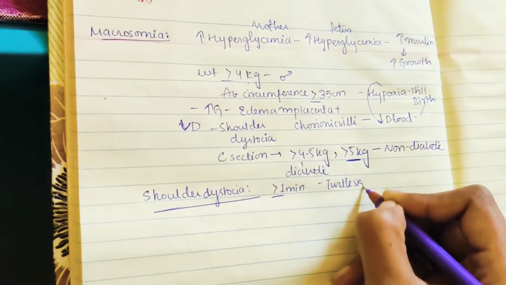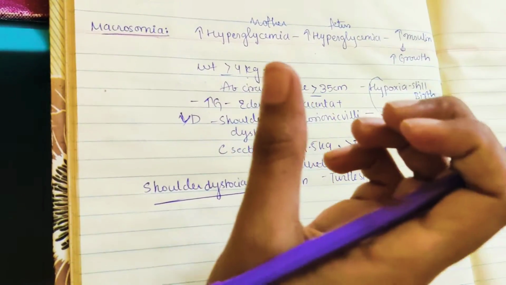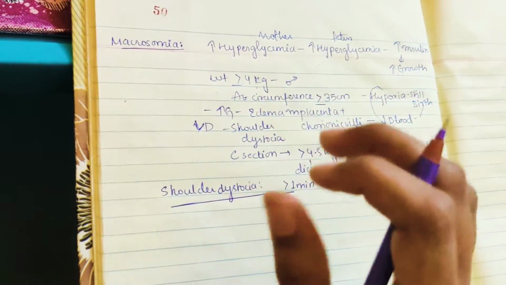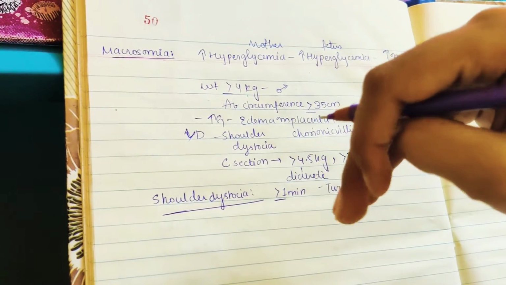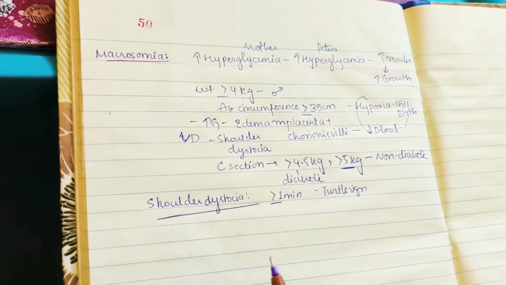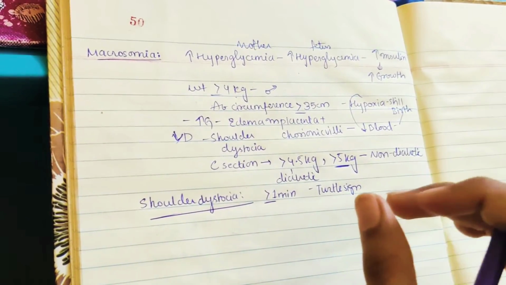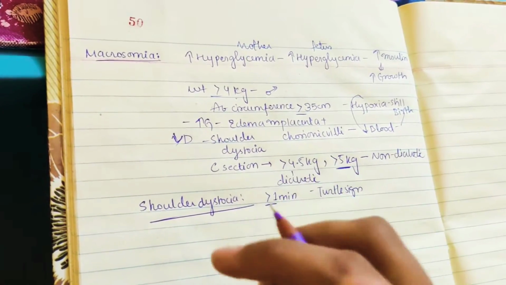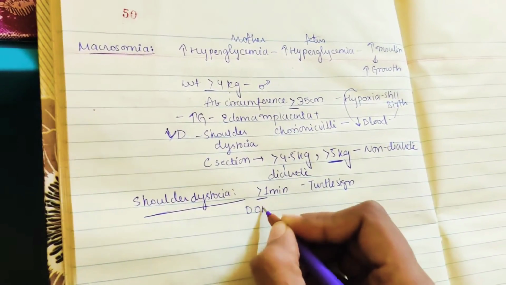Turtle sign means only the head is out and that head is also hanging downward like a turtle. You know how the turtle will be, the body will be like this and the head will be somewhat hanging outward. That sign is called turtle sign. Okay, so what are the risk factors? You can remember the word DOPA.